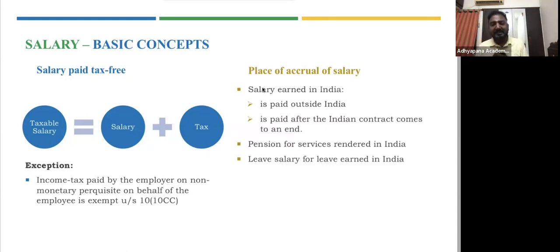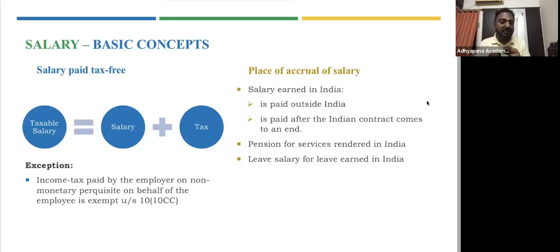Another part that we said is place of accrual of salary. The place of accrual is irrelevant. For example, if it is paid outside India, the moment it is earned in India, that is you have done some work in India, you have worked in Chennai, you are going and settling in US, and the Chennai employer is paying you in US, it doesn't matter. It doesn't matter whether it is paid outside India, because it is for the contract that you have rendered in India. So that will be considered as your salary.